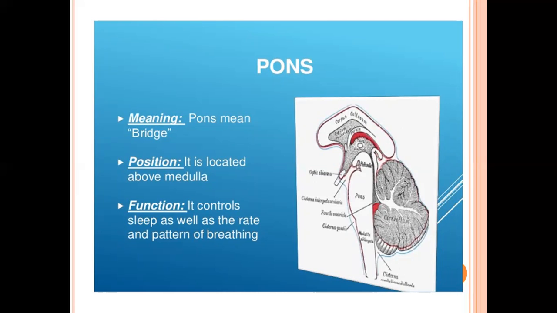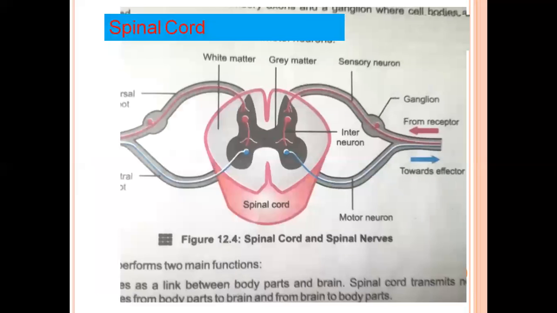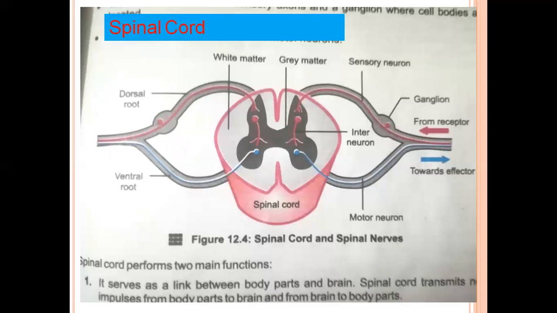Now, second part of our central nervous system is spinal cord. Now, what is a spinal cord? Spinal cord is the continuation of medulla oblongata. Is it clear? How can you define it? Spinal cord is the continuation of medulla oblongata, and it starts from the brain stem and extends to the lower back.